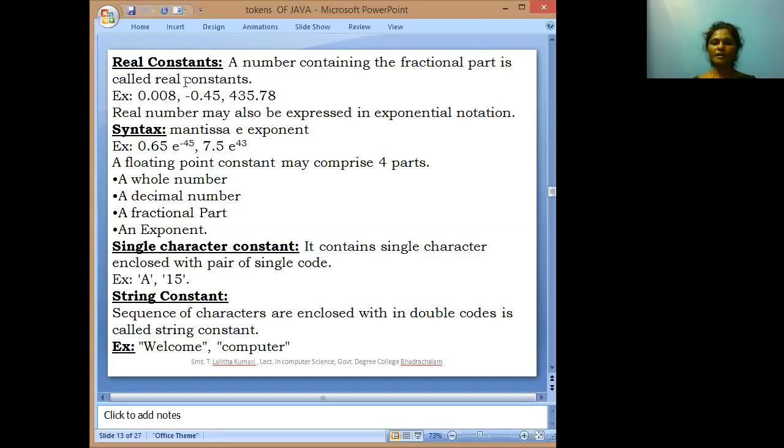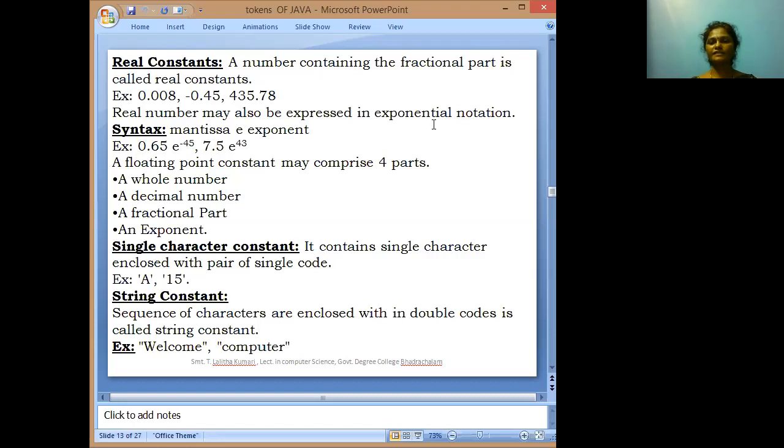A real constant contains a mantissa and an exponential value. Here we are taking one example, 0.65 into e power minus 45. Here the exponential value is minus 45. The floating point constant may comprise four parts. What are those? Whole number, decimal point, fractional part, and exponent value.